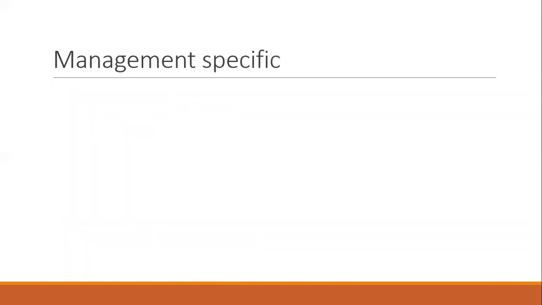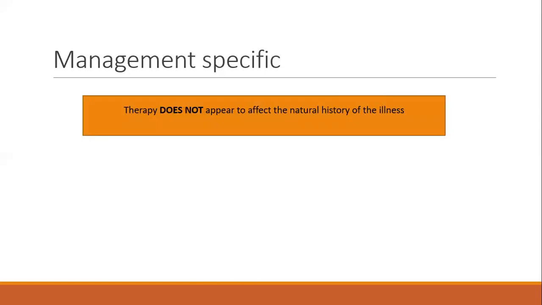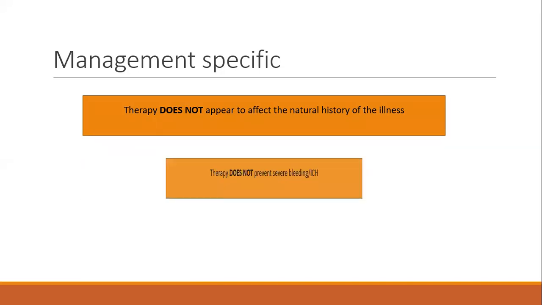So, specific management. Before going into what medications, how much, when, all those things, there are some statements that I would like to drill into your minds. See, therapy does not affect the natural history of the illness. Whether or not you give treatment, this child is going to recover by 6 months. A classical case of ITP will recover by 6 months in 70 to 85% of patients. So note this point.